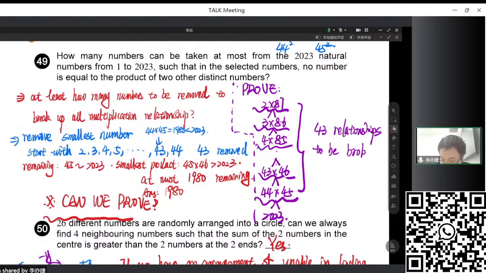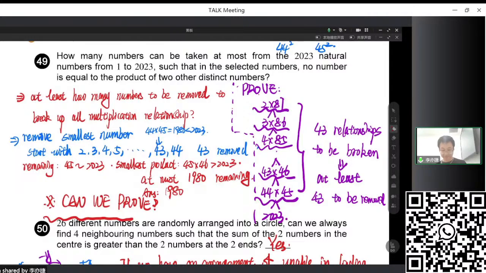In each relationship, the products are distinct and the factors are distinct. So we should remove at least one number from each relationship. So at least 43 numbers must be removed, and then the question is solved. So we prove that we should remove at least 43 numbers.